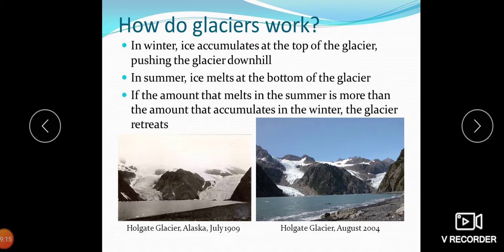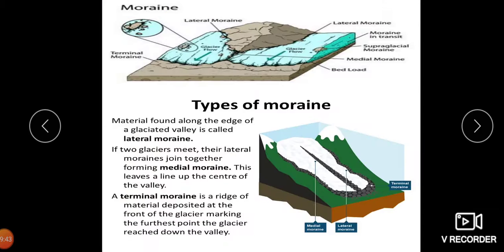Now we will see how a glacier works. In winter, the ice accumulates at the top of the glacier, pushing the glacier downhill. In summer, the ice melts at the bottom of the glacier. If the amount that melts in the summer is more than the amount that accumulates in the winter, the glacier retreats. See, this is the Holgate Glacier in Alaska, in the summer.